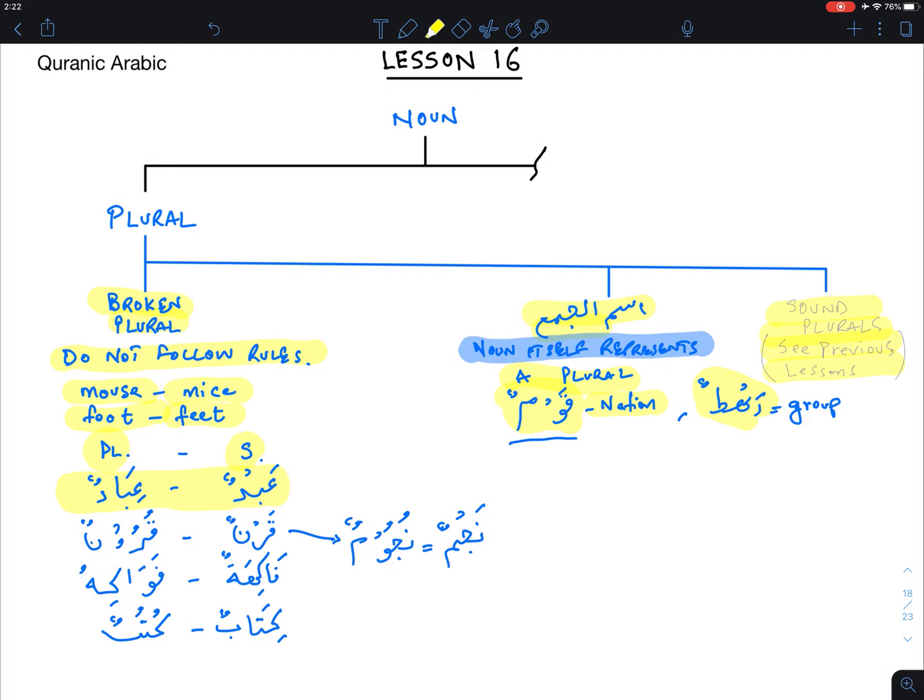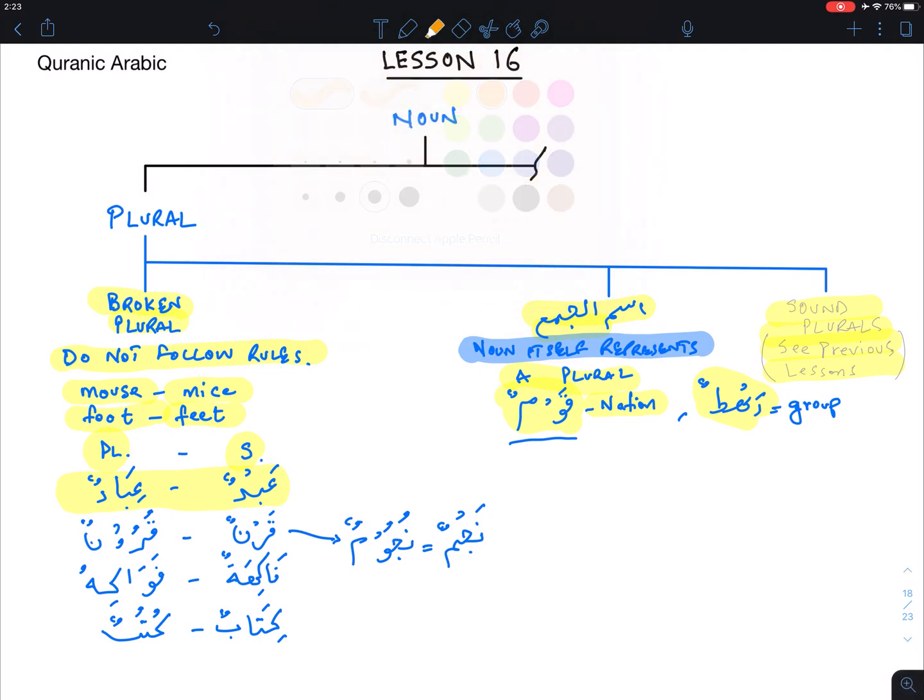You can't come up with this on your own. I can't give you abdun and then you're going to use some sort of magic to figure it out. You have to memorize that abdun, which is a servant, the plural of that servant is going to be ibadun. So the Quran uses ibadur rahman, for instance, the servants of the merciful. That's the plural, and you just have to memorize that.